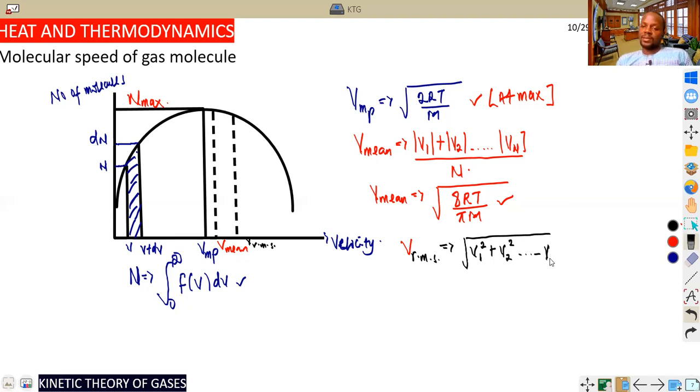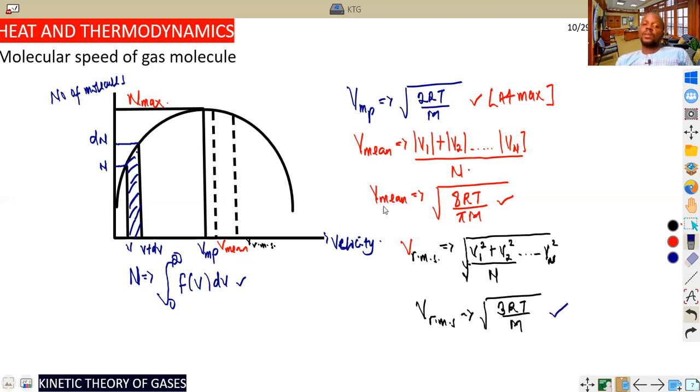We continue to Vn squared, and we are now dividing it by n, then taking the square root. So then the formula directly, derivation is not important for now, but application is very, very important. It is always equal to the square root of 3RT divided by capital M. So this is what we need to keep at the back of our mind.